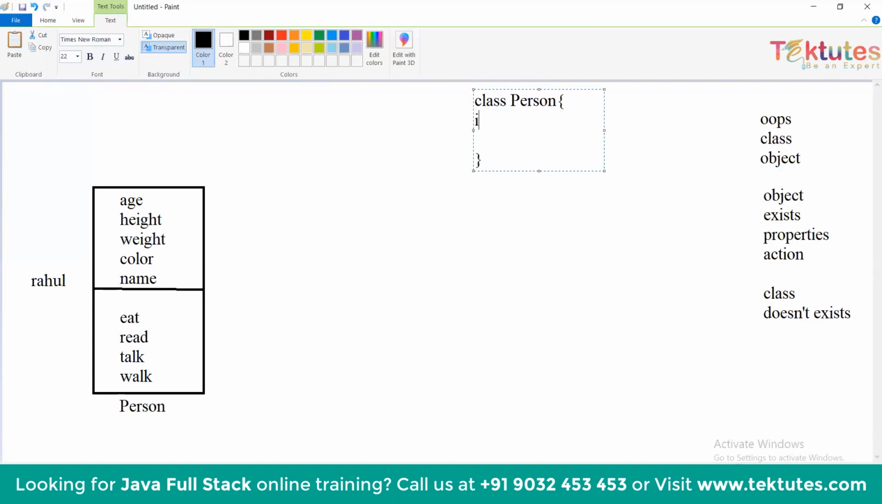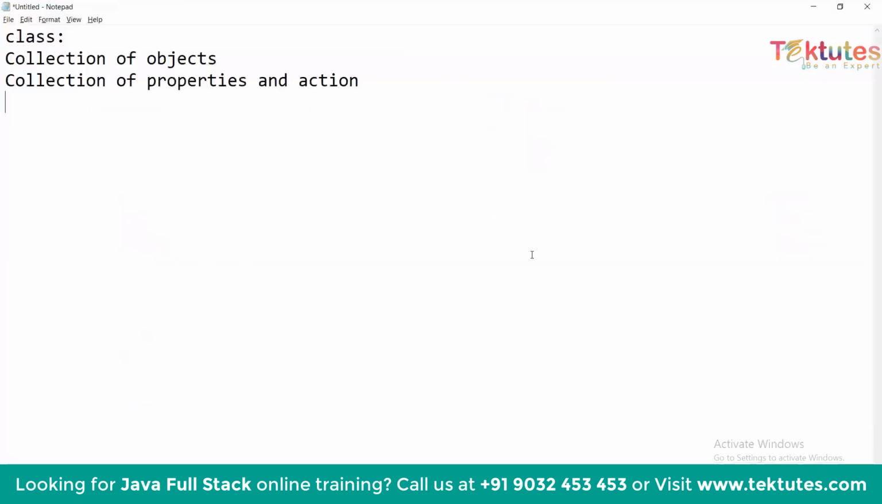And here age is a property and height is also a property. Eat is an action, or you can say age and height are the variables and eat is a method. So class is also a collection of variables and methods.